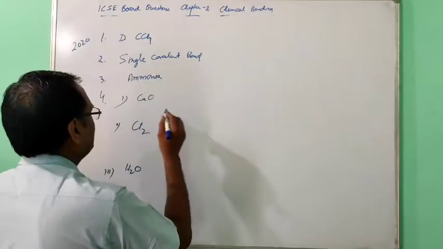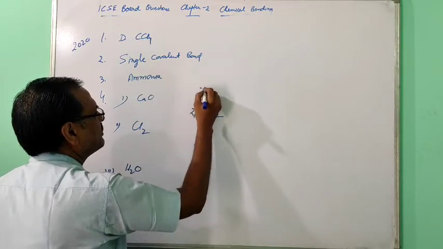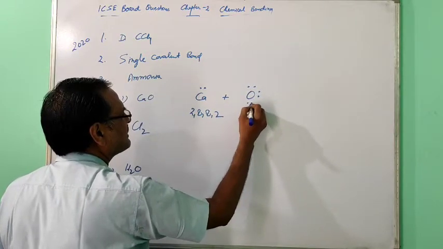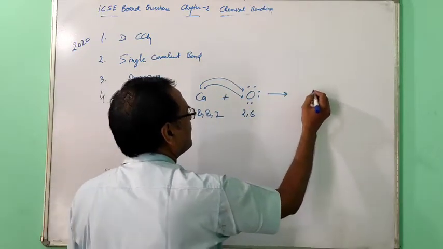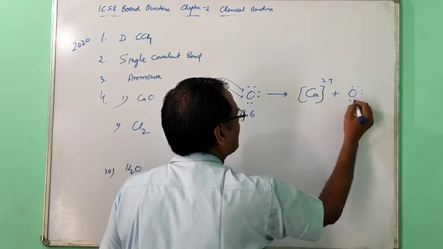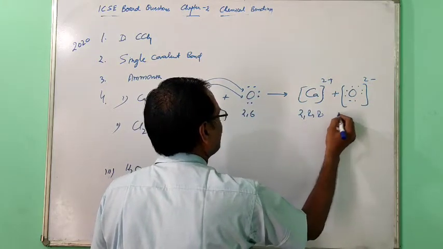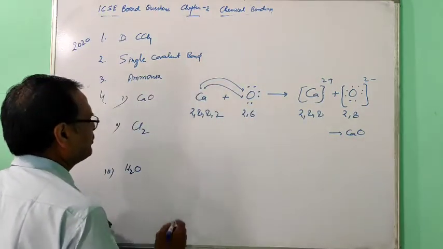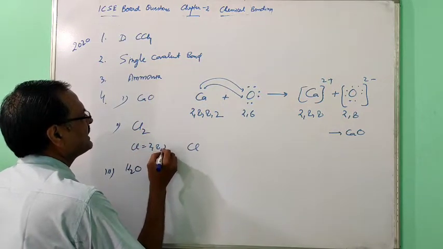So electron dot diagram, ionic bond is there. Calcium 2,8,8,2, 2 dots. Oxygen 2,6, 6 electrons. So 2 electrons will be transferred. So this will form Ca 2 positive, oxygen 2 negative. So this is 2,8,8,2,8. Now it becomes CaO.